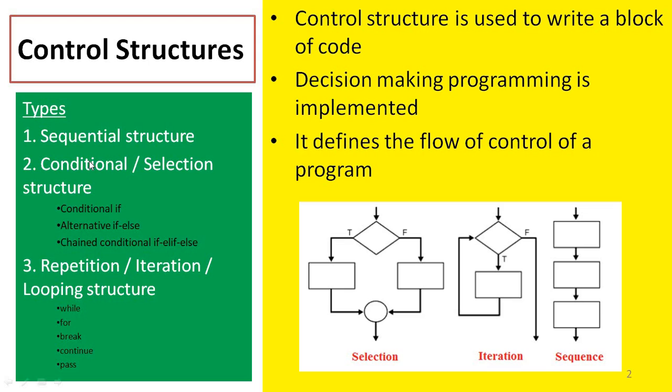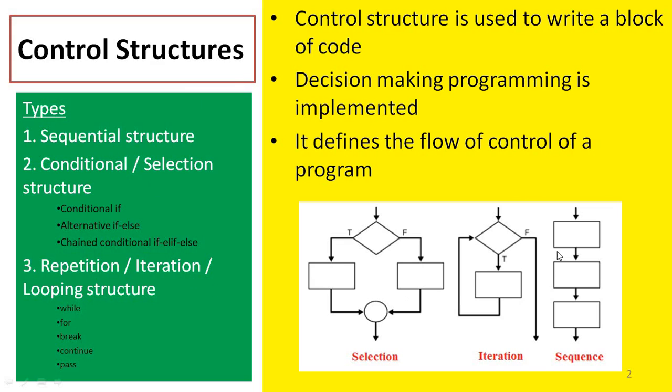In the conditional structure, we have three different types: conditional if, alternative if else, and chain conditional if elif else. In the repetition control structure, we have five different types: while, for, break, continue, and pass. What is the use of these control structures? Control structures in Python are used to write a block of code, and also used for making decisions. The control structure only defines the flow of execution of a program.